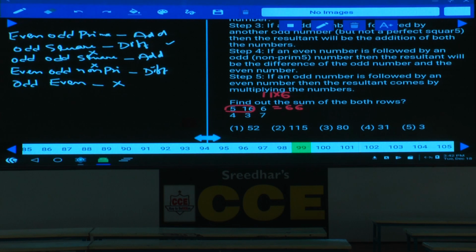4 is an even number and 3 is odd, which is prime. Hence add these two. 4 plus 3 is 7. And what is the number left over here? 7 is left over, 7 and 7.